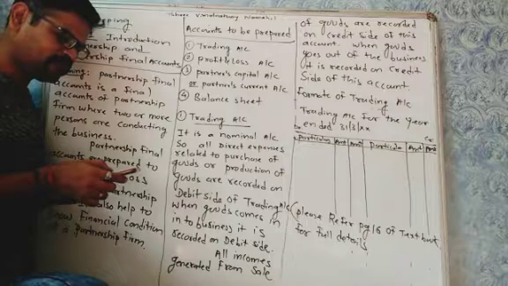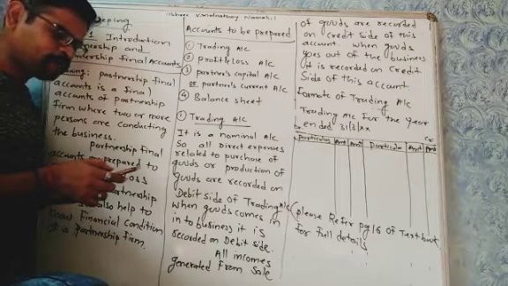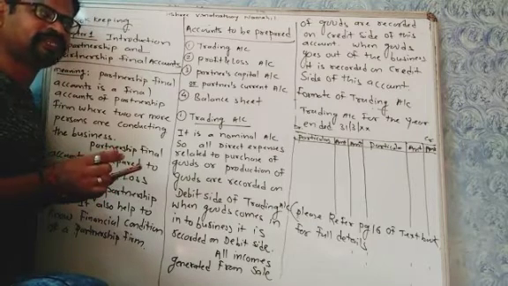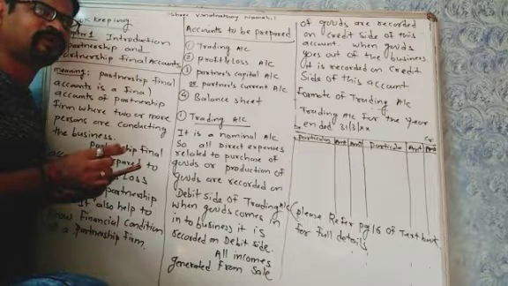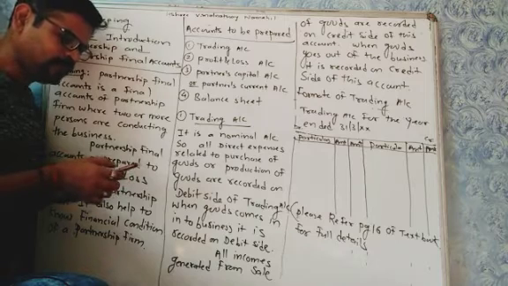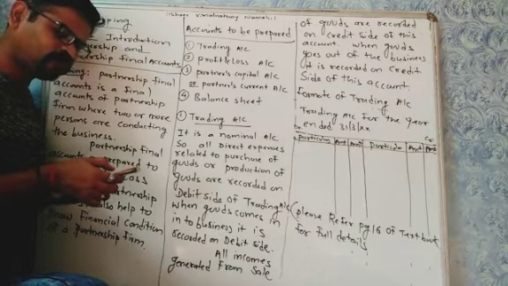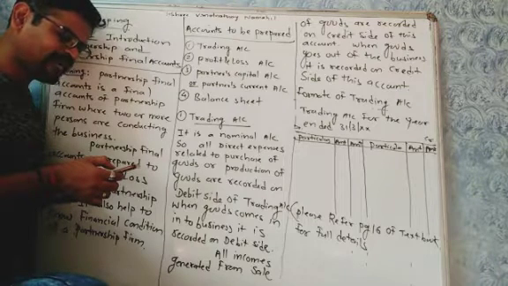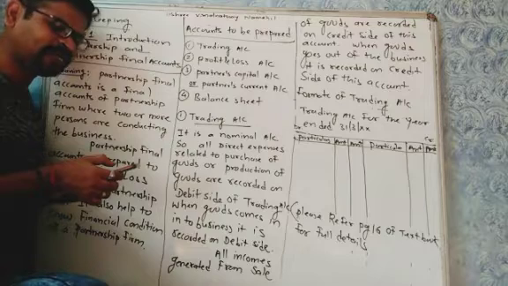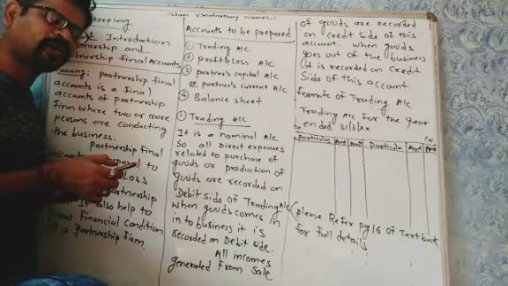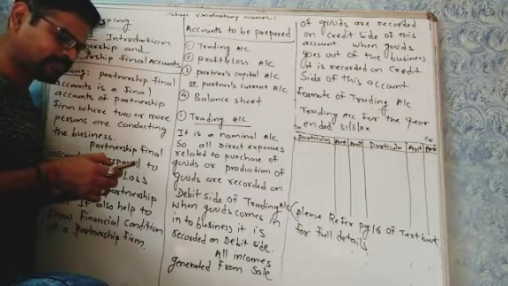Wages, productive wages, manufacturing wages, or wages and salaries are all the same. Wages are paid to the factory worker, therefore they are recorded on the debit side of the trading account. Import duty is paid on import of goods, so it is related to goods. Coal, coke, gas, motive power, oil, water, grease are all used in the factory, so they are related to production of goods and recorded on the debit side.